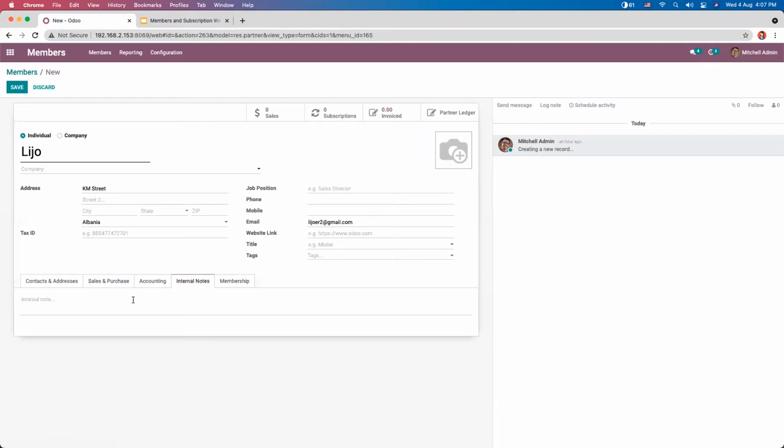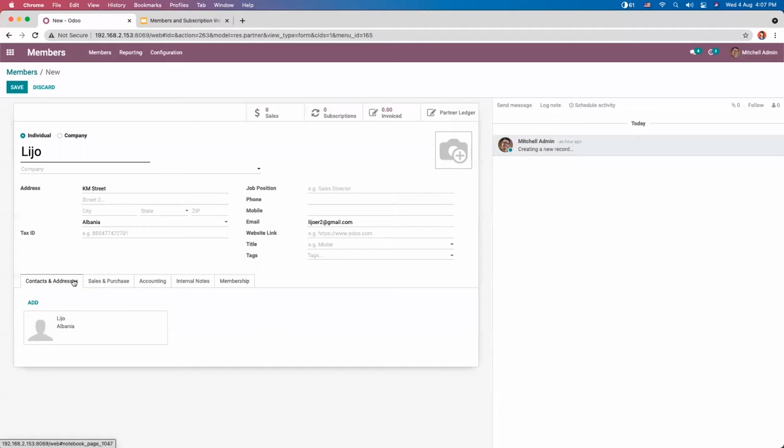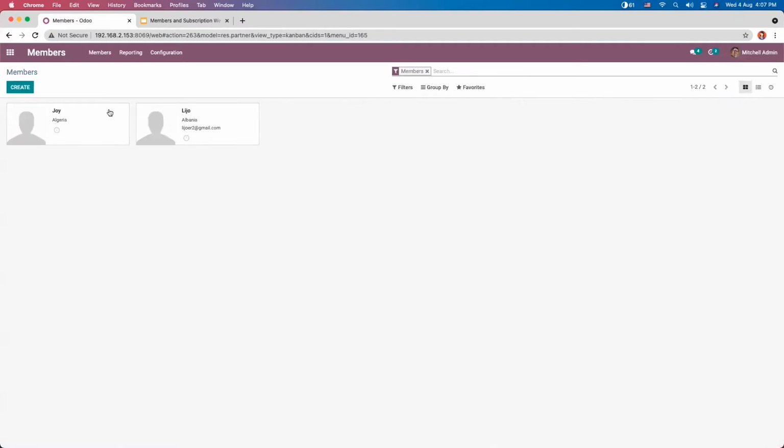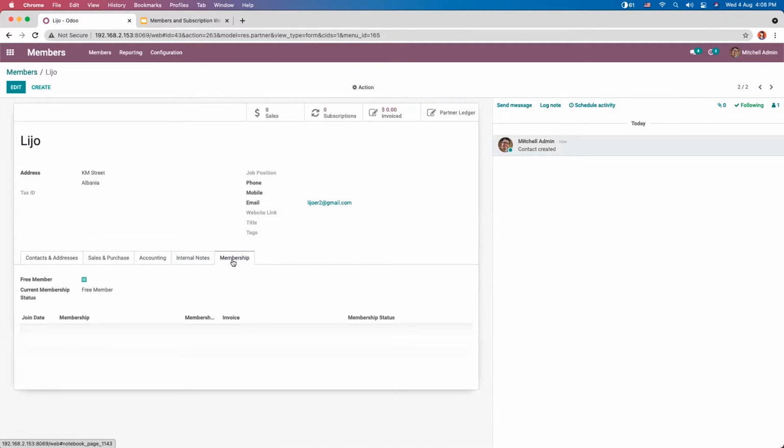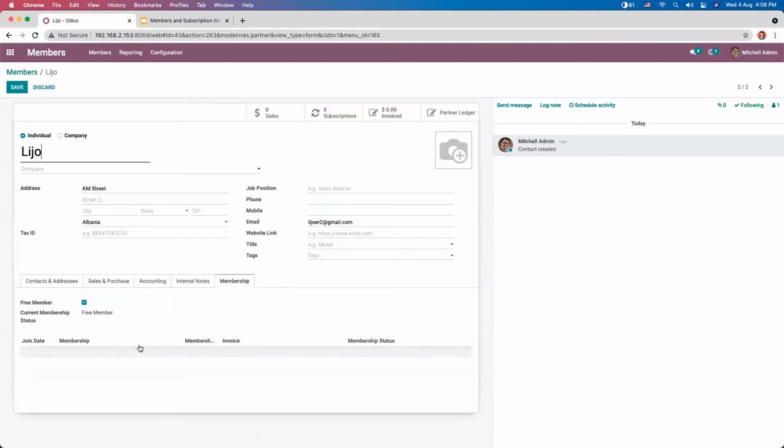And you can add a short internal note for this member. So we can save this member. So the member is created. Now, after creating the member, let's see how we can create a new membership for this member. For that, just come under this membership tab. This form gives an option for a free membership and also to buy a membership. By default, this free member option is enabled. And below you can see the current membership status is free member.